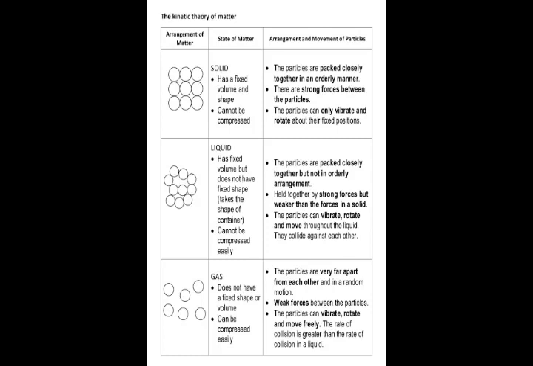The particles of matter attract one another with a force called interparticle or intermolecular force of attraction. The particles of matter are in continuous random motion, which is also called Brownian motion. The particles of matter possess kinetic energy due to their continuous motion.